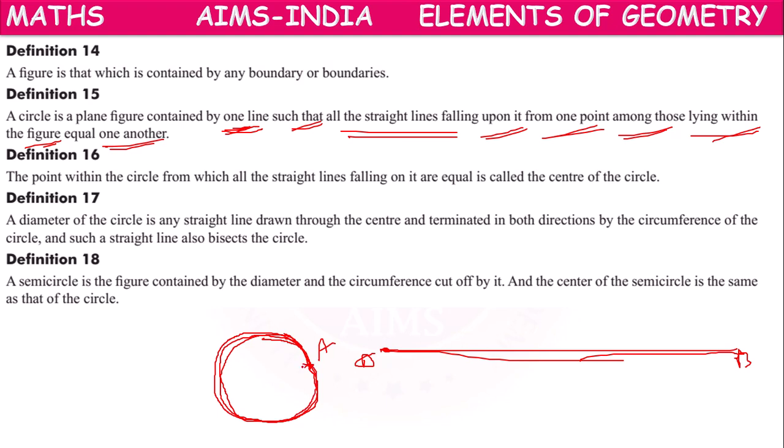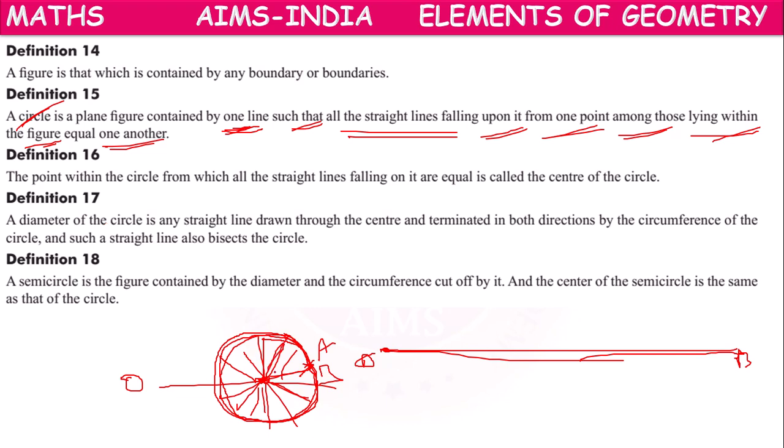We can arrange it in the form of a circle such that A and B coincide at one point, and all the straight lines falling on this line from a point O, the center, are equal to one another, then that is called a circle.